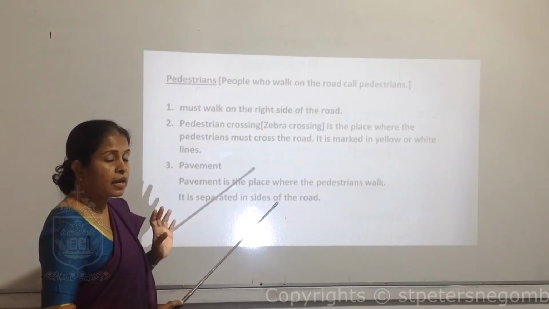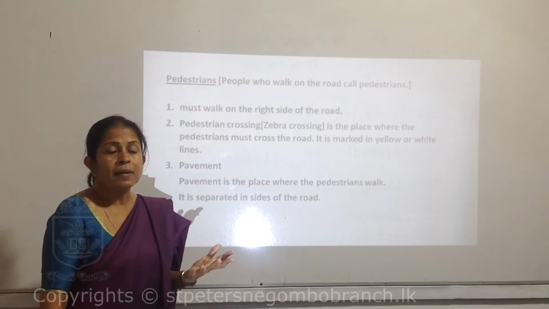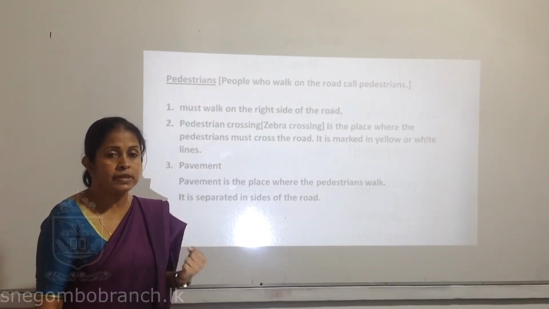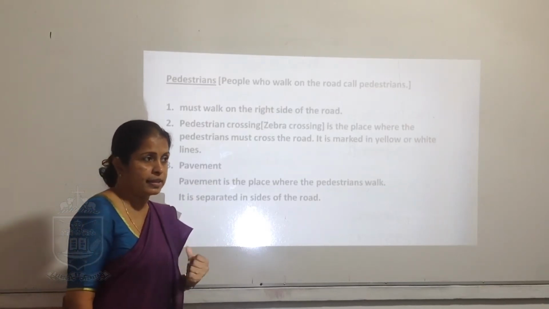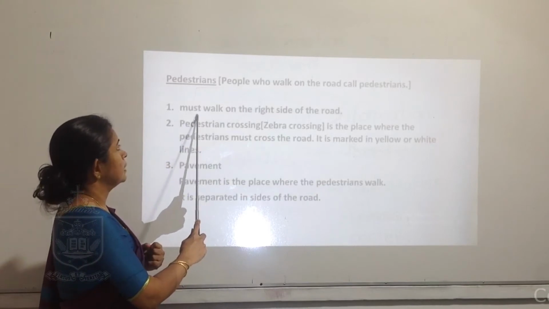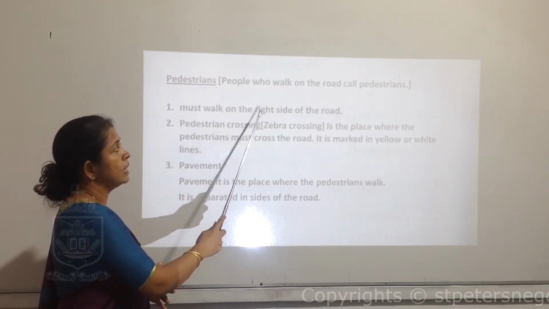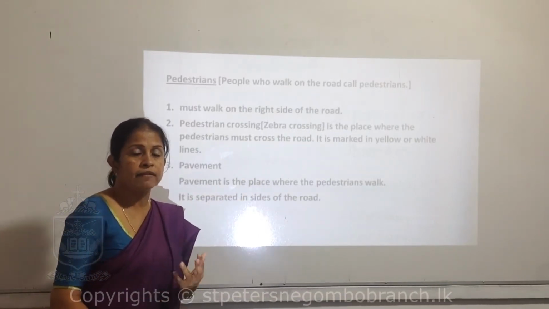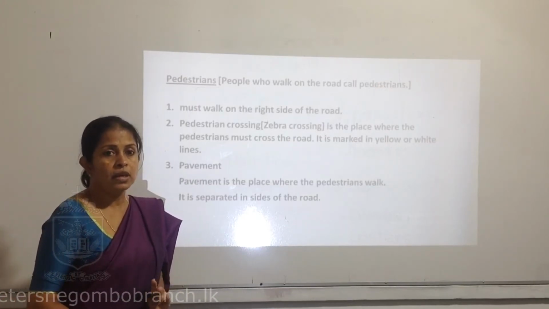You see, there are a few rules for the pedestrians. When we are walking, we can't walk as we want. There are rules, there has to be discipline when we are walking on the road. We will see what they are. First, pedestrians must walk on the right side of the road. Every time we should walk on the right side of the road.